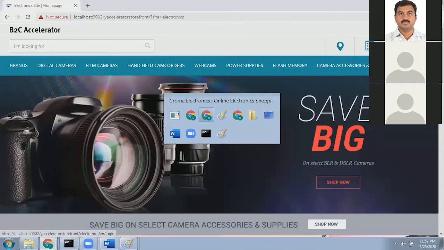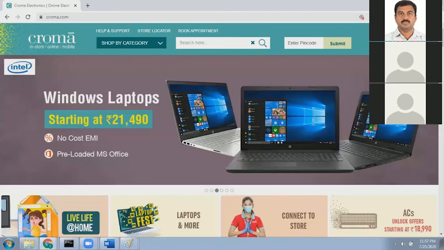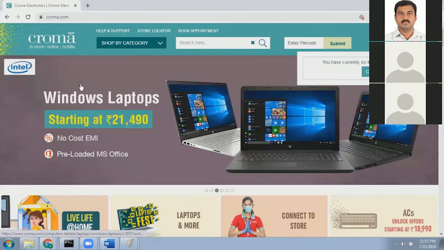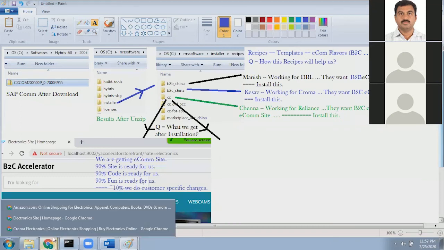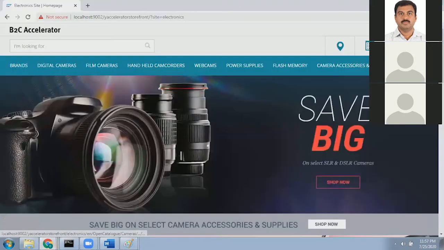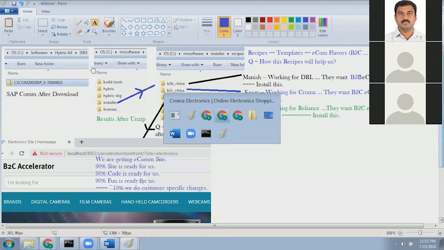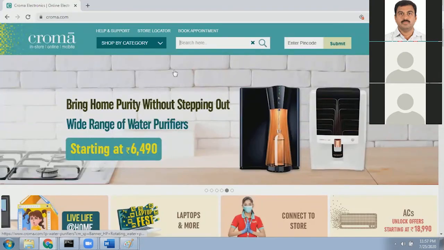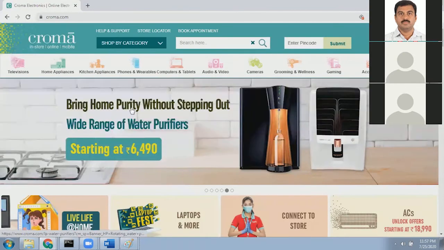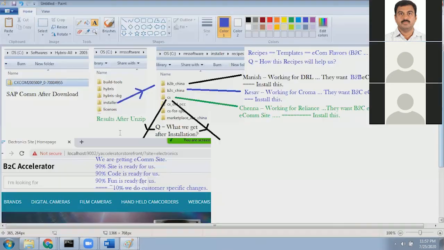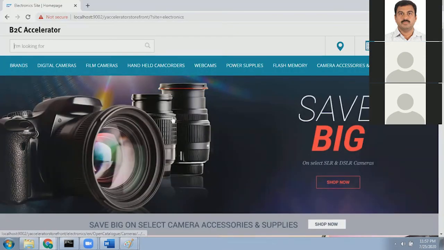In the Chroma company, you can see there is a cart functionality. The site I installed also has the cart functionality. Then there is a navigation functionality. Menus are navigations, and in Chroma you also have menus and navigations. Next, this is the banner functionality. You can see there is a banner already.